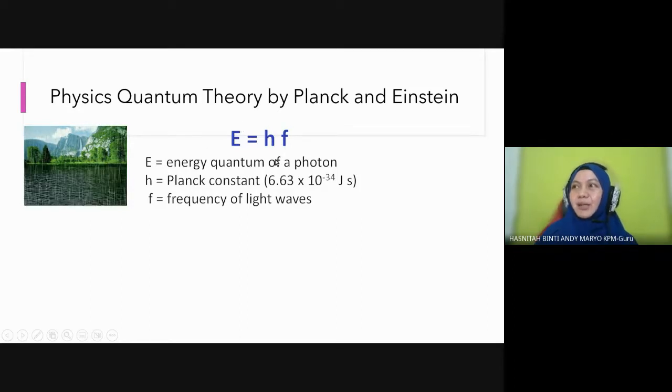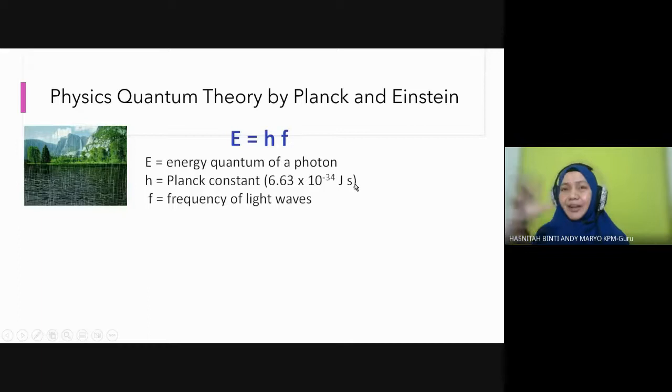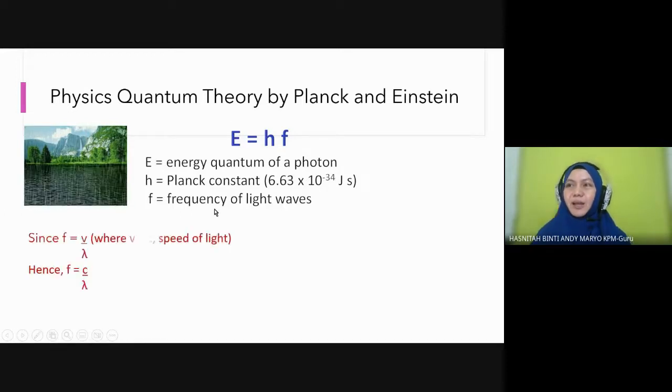Energy quantum of a photon, meaning the energy for each packet. H is the Planck constant. It was derived from the experiment conducted earlier, so he came up with this constant, 6.63 times 10 negative 34 joule second. And f is the frequency of the light wave. So this is the first formula, E equals hf.